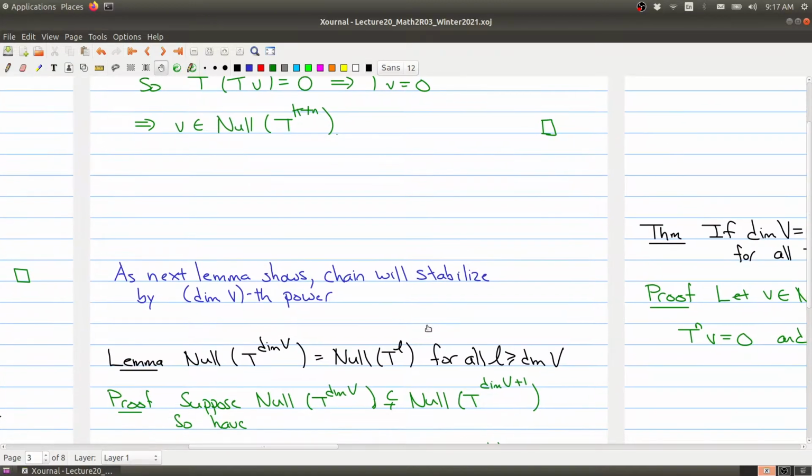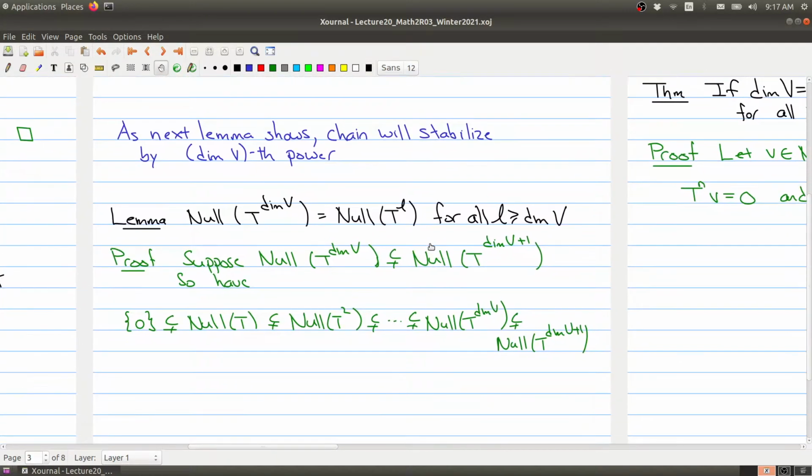Does it stabilize? And the next lemma actually shows that the chain will stabilize at least by the dimension of V's power. So the dimension of V is like 7. When you get to the 7th power, it will have stabilized. It may have stabilized a little bit earlier, but you know for sure by the time you get to the dimension, the chain will stabilize. It will not grow anymore.